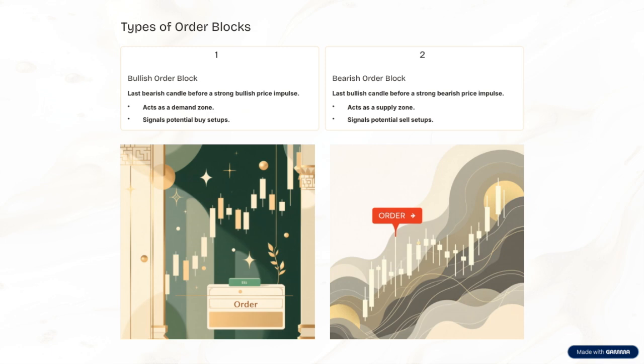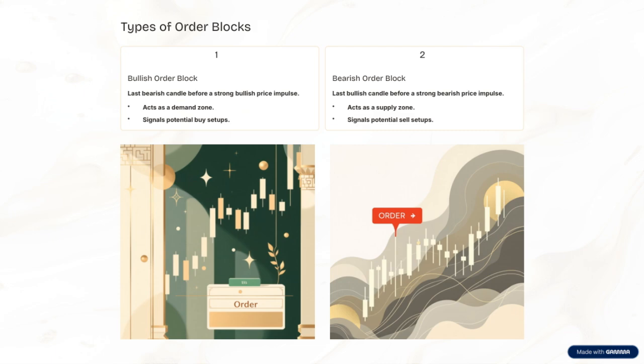It forms right after the last bullish candle before a strong bearish price impulse. When you see this, it suggests that a significant supply area has been established, and it could lead to a potential sell setup. On the flip side, we have the bullish order block.